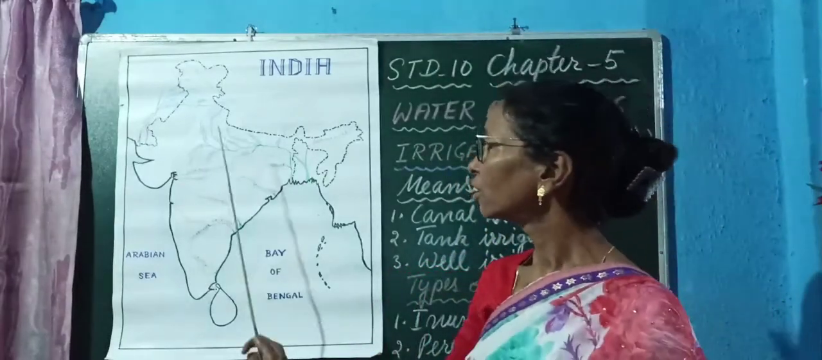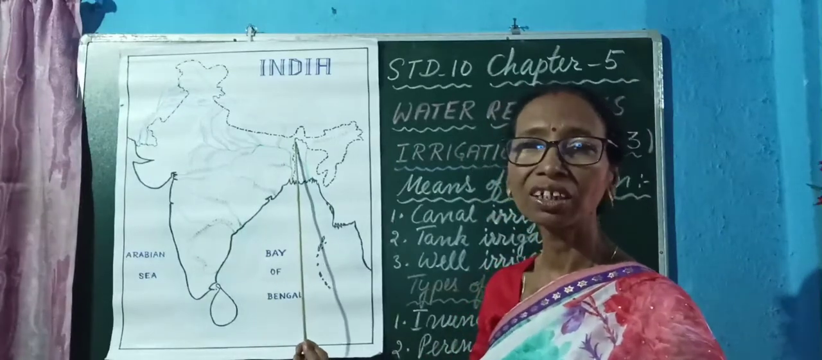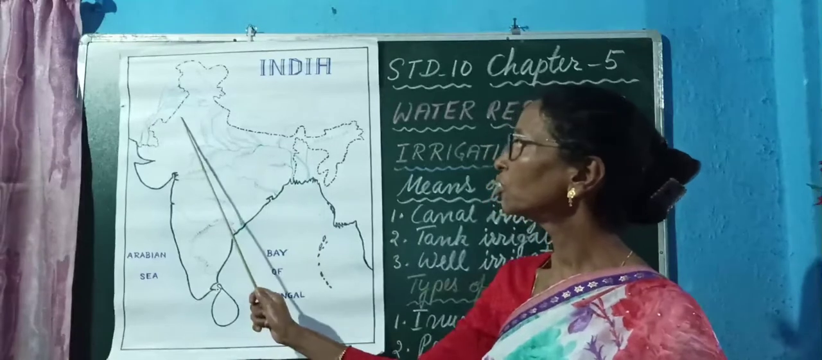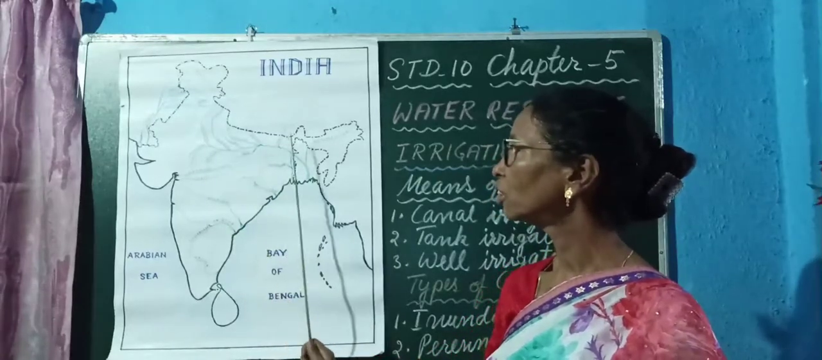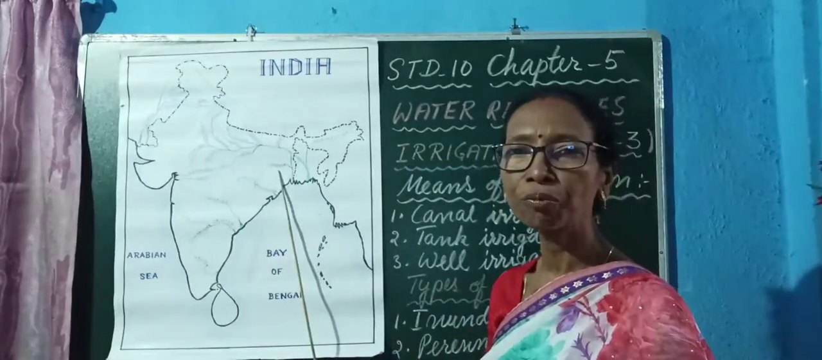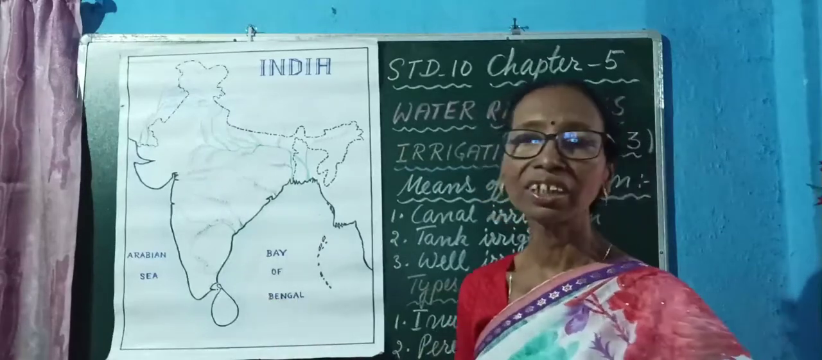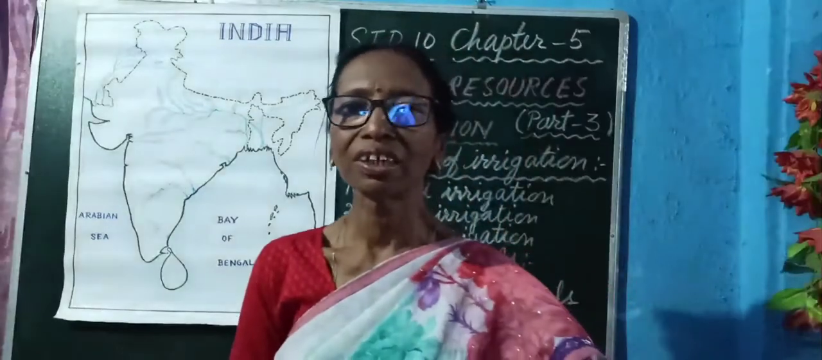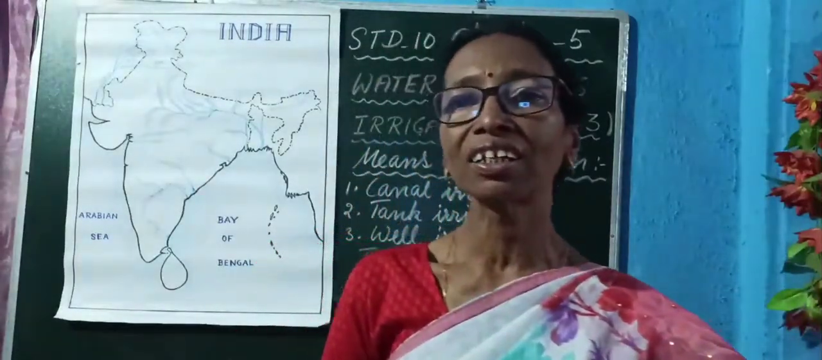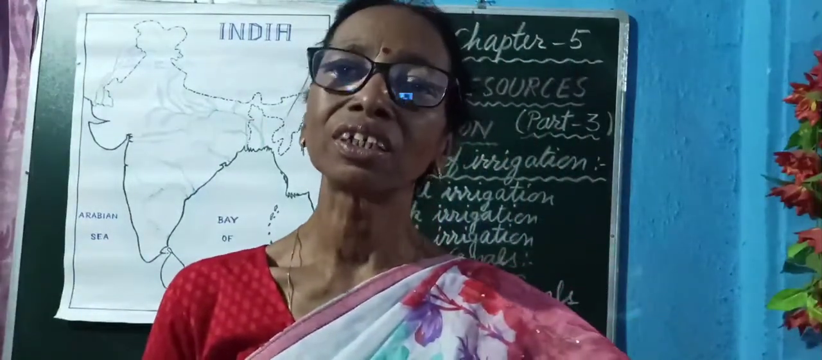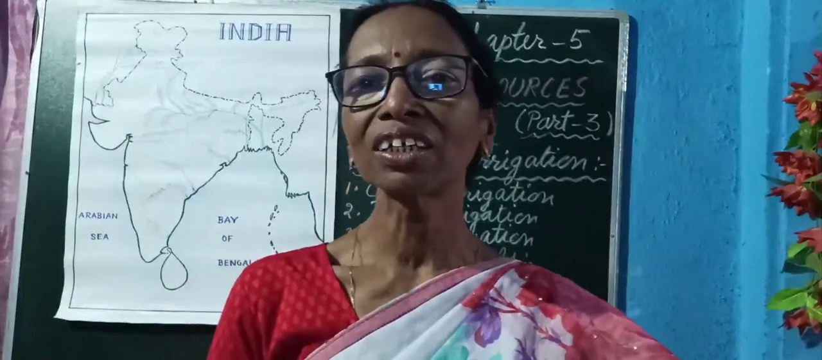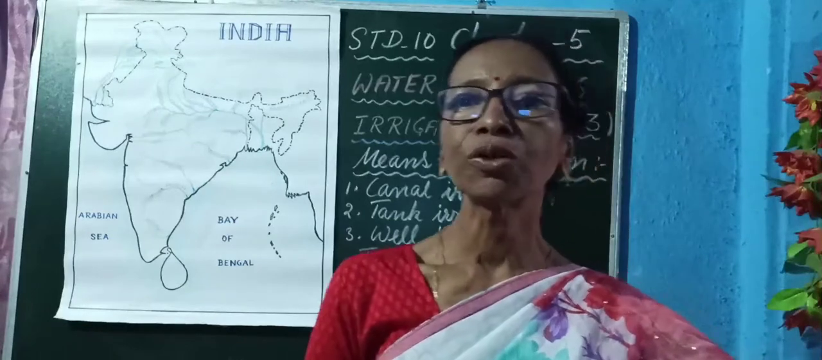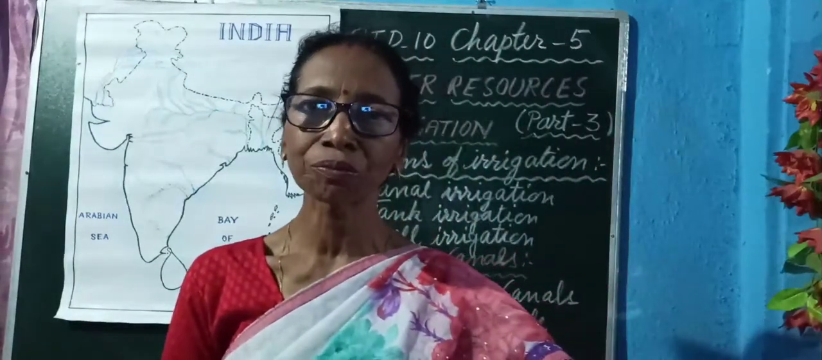And the states which are making use of canal irrigation are Punjab, Haryana, Uttar Pradesh, Bihar and West Bengal. So in these areas, canal irrigation is very, very useful. The world's longest canal is found in India, in Rajasthan, known as Indira Gandhi Canal, which is 468 kilometers.